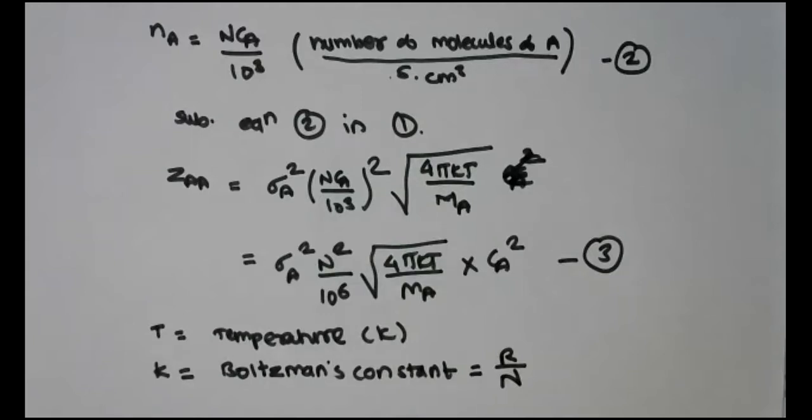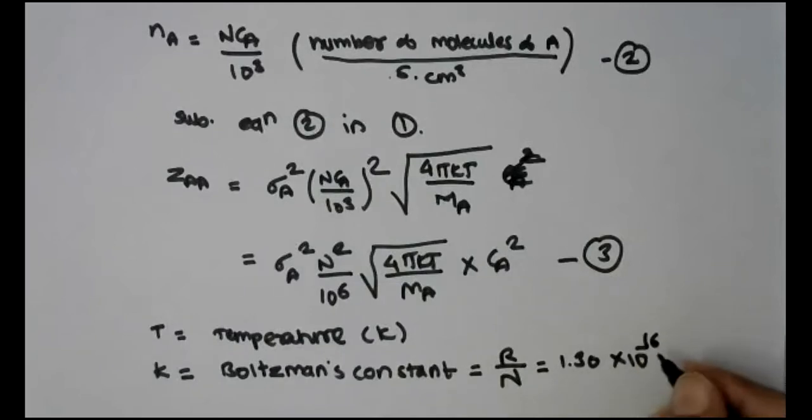And since we are considering centimeter cube and all, so in CGS system, considering the units of energy and other parameters in a CGS system, if you substitute the value of R and N, then the value is 1.30 into 10 raised to minus 16 erg per Kelvin.